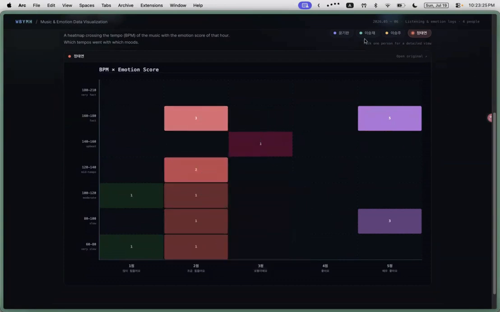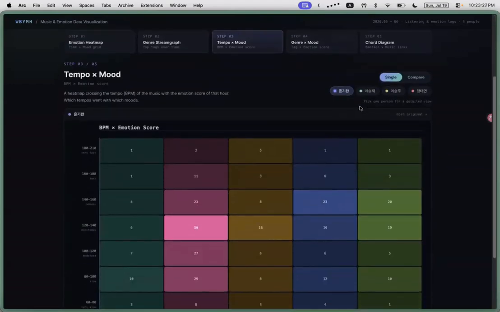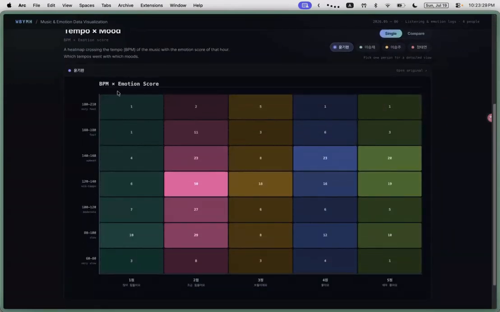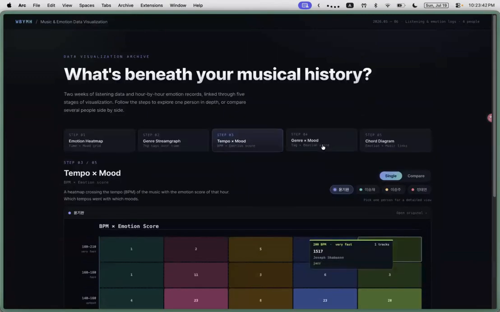For Ki-1, we see the most evenly distributed pattern. Color appears across multiple BPM ranges at score 2 and score 4, indicating that his listening habits were relatively independent of his emotional state. Now let's look at the tag heat map.